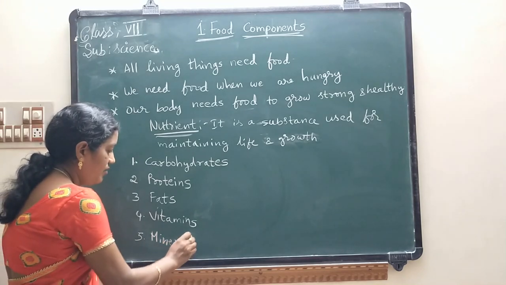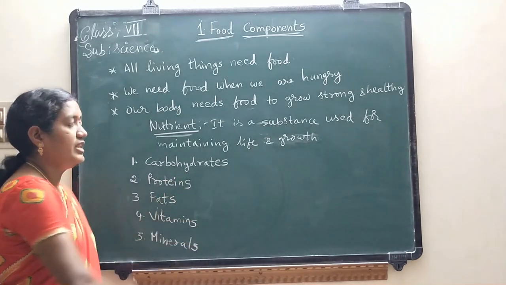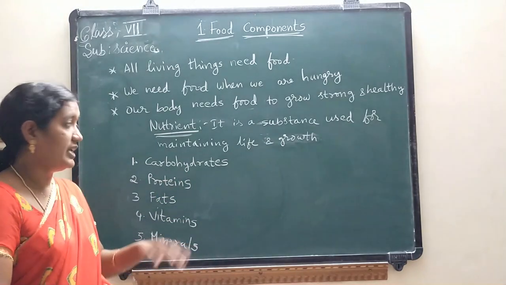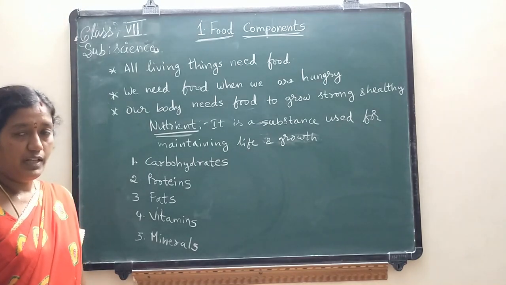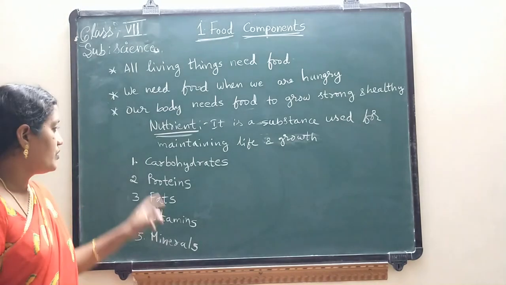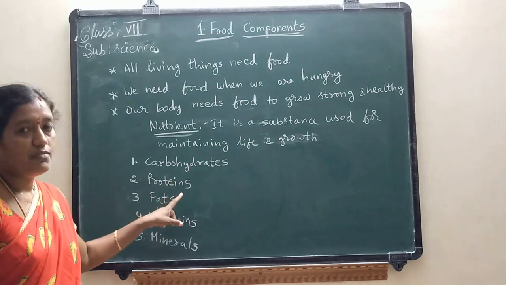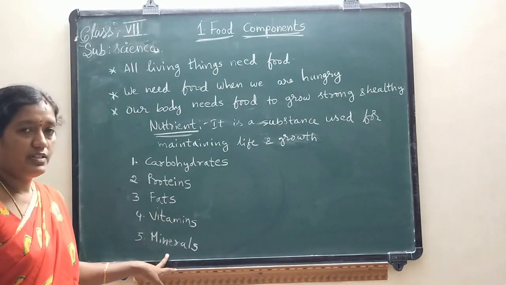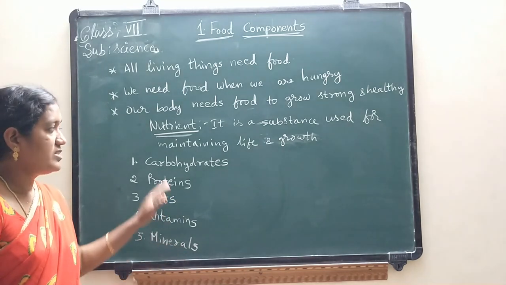So children, we have to take all these 5 nutrients in our diet in order to keep our body in a healthy position. Carbohydrates, proteins, fats, vitamins and minerals are the main nutrients that are required in our food.